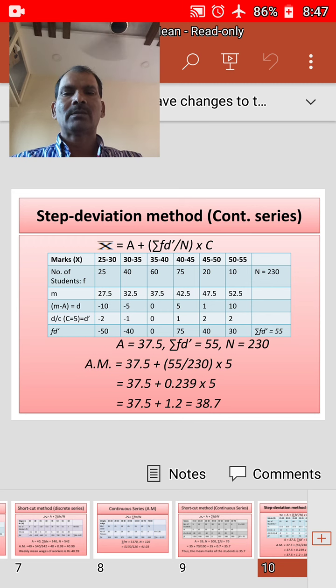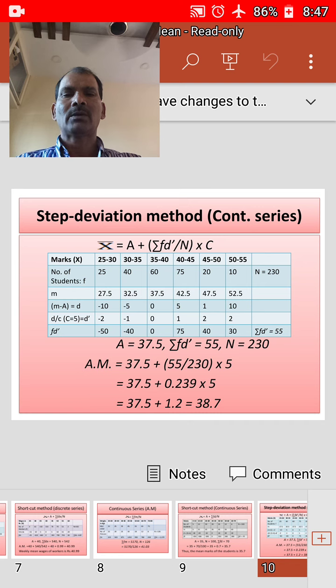That is sigma fd dash is given, that is, we have d dash and f is given. 25 into, okay, a common factor we got.